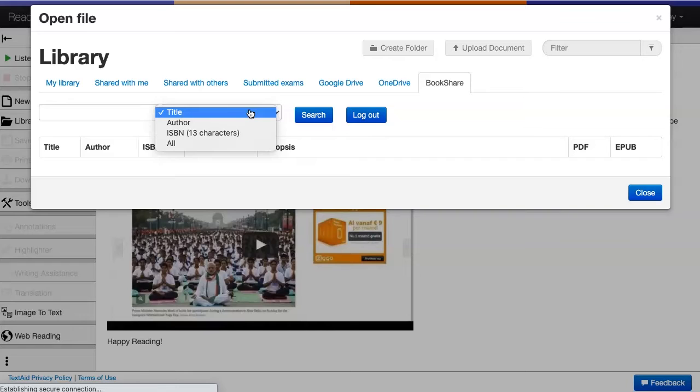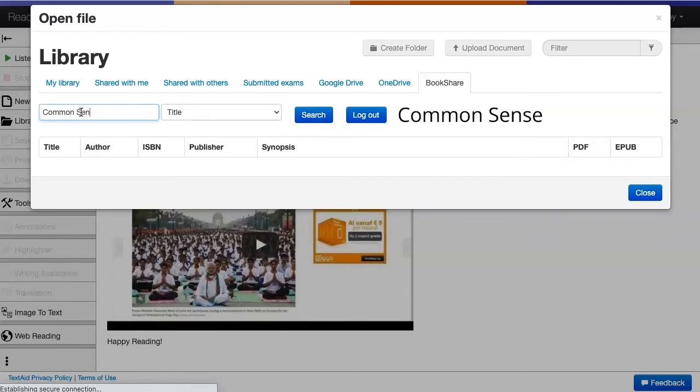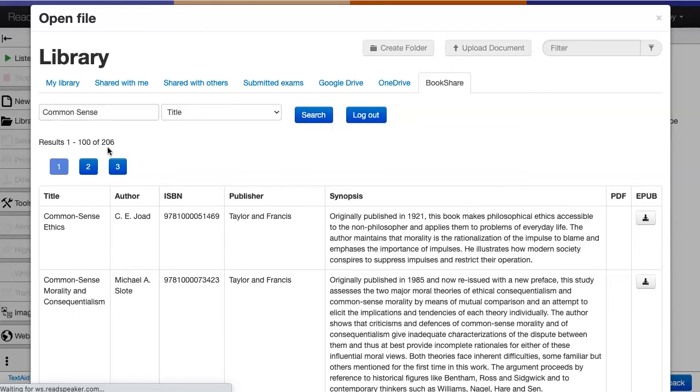First, searching by title, which is Common Sense. We select title, enter the title, and click search. We see hundreds of returns.